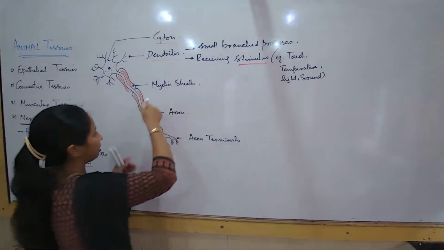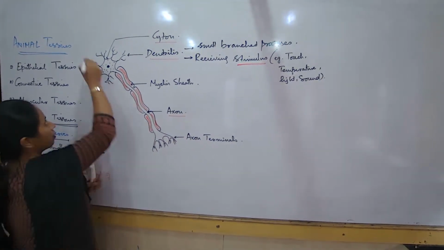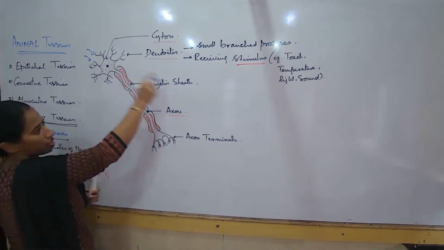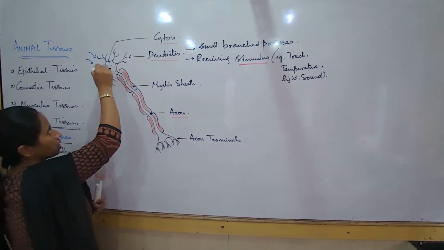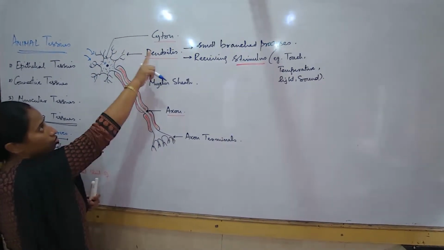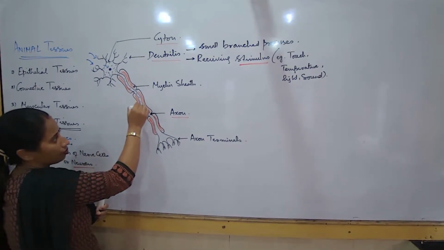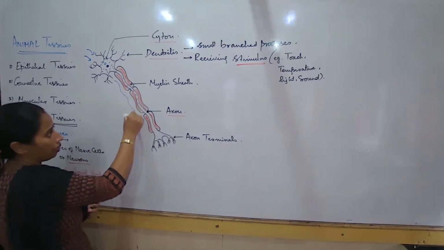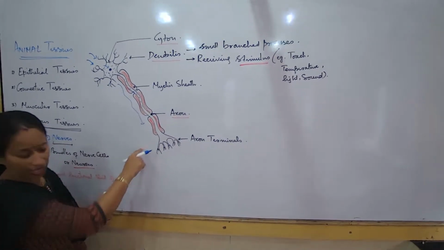Then whatever the message the dendrites receive, in any different form, the message will be received into the cell, the cyton. And the cyton starts releasing certain enzymes. And these enzymes help in conduction of the message all throughout the length of the axon.